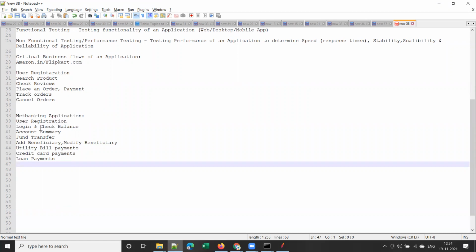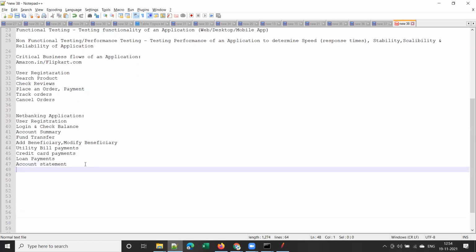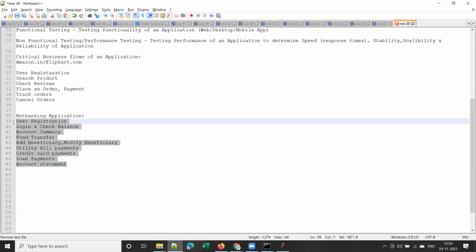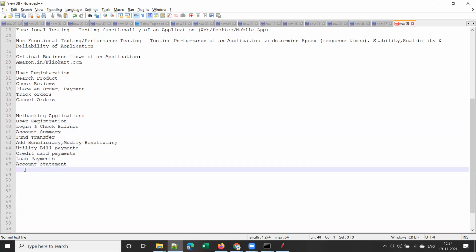Fees. What is that? Paying fees. Okay. So that comes under fund transfer, of course, right? And account statement. You may be downloading the account statement once in a while, isn't it? To use as address proof or to verify the account transactions and all, right? Account statement. What else? These are the critical business flows, the important business flows, that most of the people do.